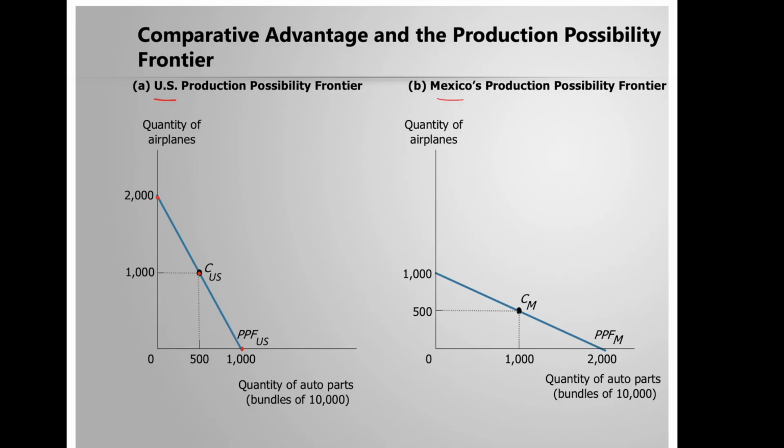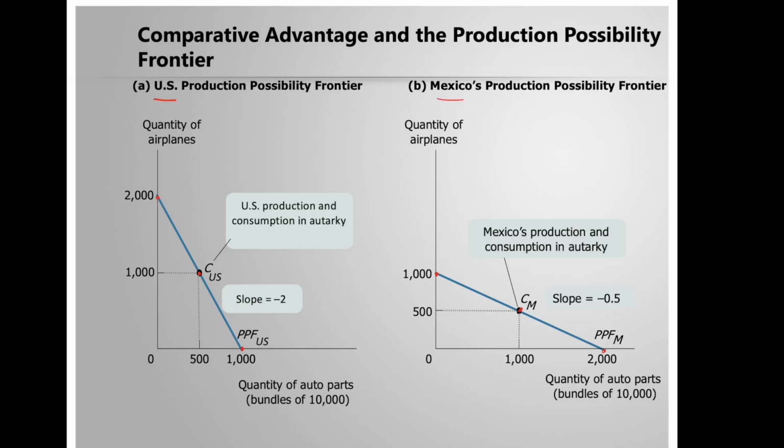Panel B shows Mexico's production possibility frontier. Again, Mexico's in autarky, so they can only consume what they produce. So that would be either 1,000 airplanes and 0 auto parts, or 2,000 auto parts and 0 airplanes, or some combination of both. For example, 500 airplanes and 1,000 auto parts. The US production and consumption in autarky, the slope here is -2, which is a rise over run. Mexico's production and consumption in autarky, the slope is -0.5.